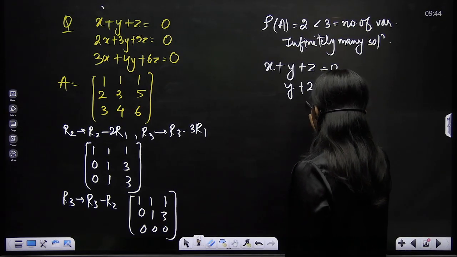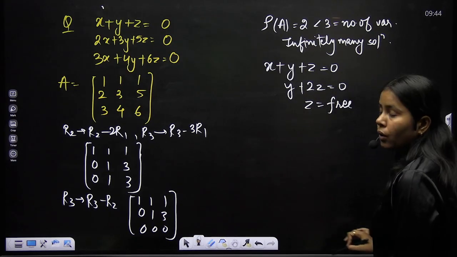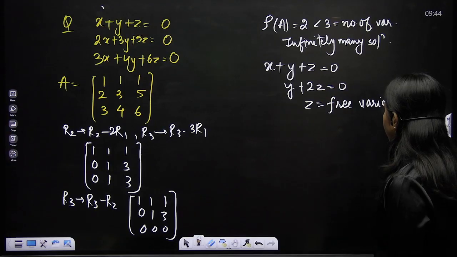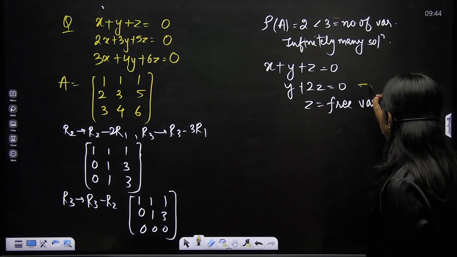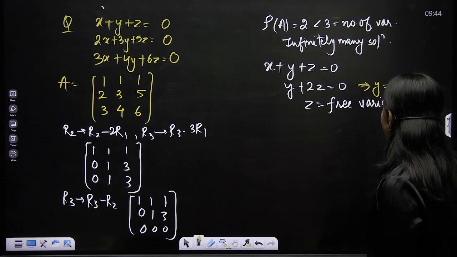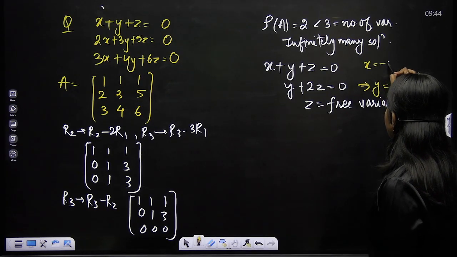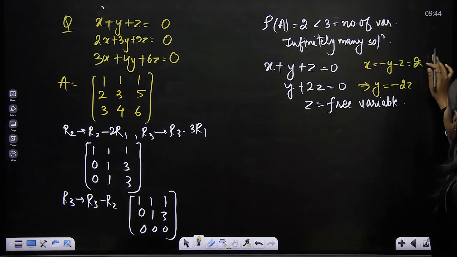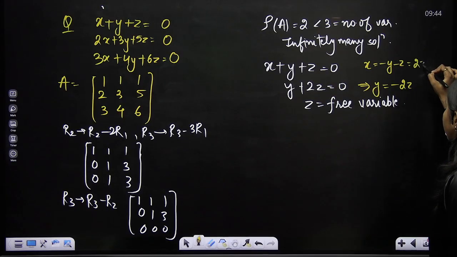Now what is z? Z is your free variable because there is no pivot entry corresponding to z. So how would I write down the solution? I'll write down here y would be minus 2z and x would be minus y minus z, और minus y क्या था already? 2z. 2z minus z, तो x is z आ गया.